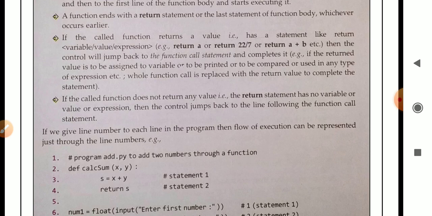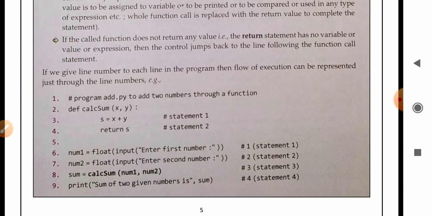If the function does not return any value, for example the return statement has no variable, value or expression, then the control jumps back to the line following the function call statement. Means if the function does not return any value, then the control jumps back to the line following the function call statement.